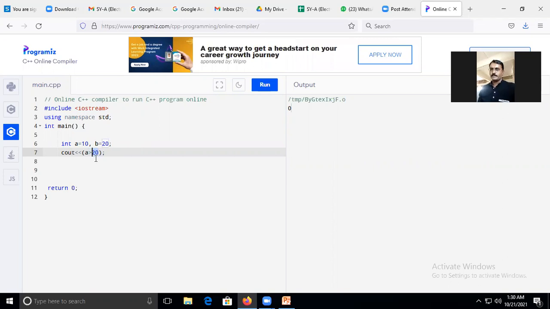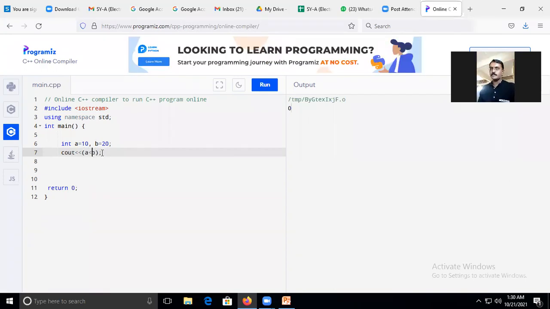Now, instead of 20, let's say I'm comparing with the variable b. Now a is less than b. This condition is true, correct? So when I run the program, it gives me output 1. Did you notice? Yes, sir. Okay. Now I will give one more example related to logical operators.